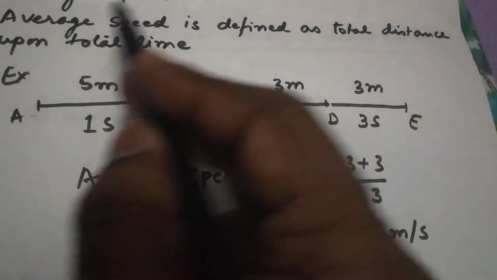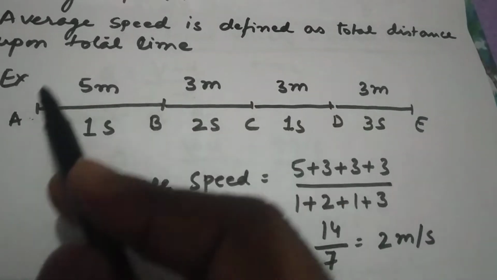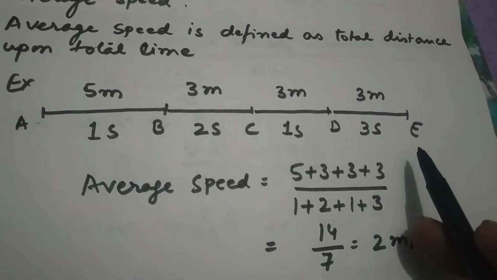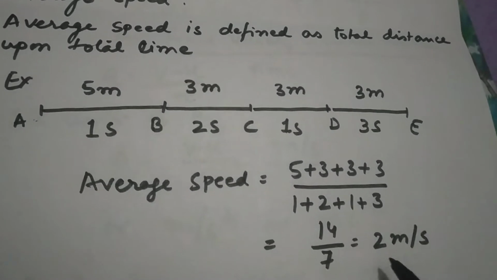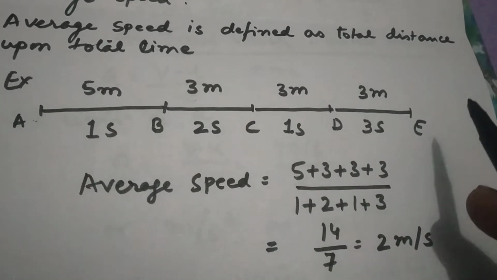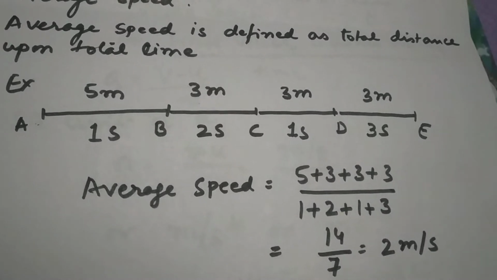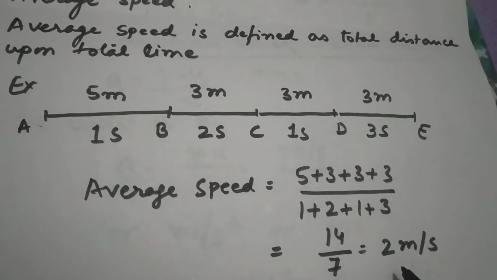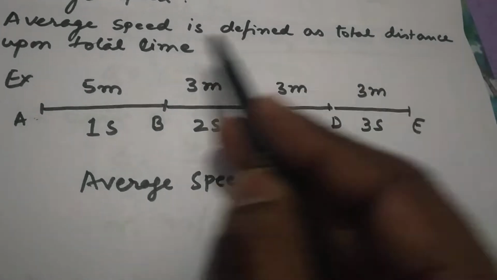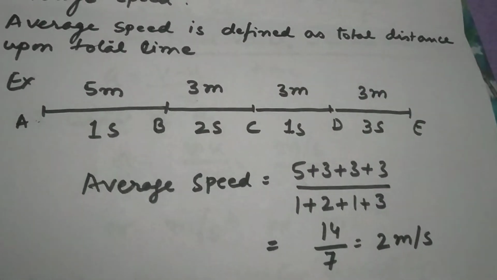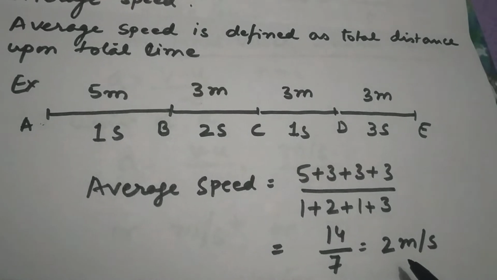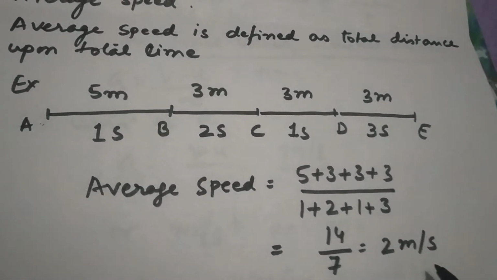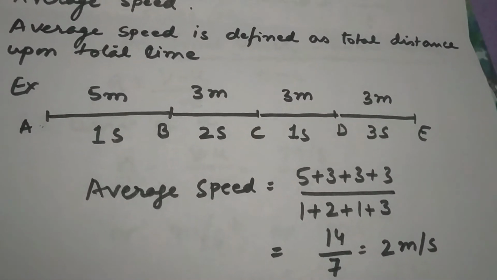That is the speed or velocity for a body for the whole journey. So instead of getting the velocity differently, we are getting a single figure, and that single value is called average speed, and that is taken as 2 meter per second for the whole journey. It means the body is moving at an average speed of 2 meter per second, or you can say it is covering 2 meter in 1 second. I hope this content is clear with everybody.